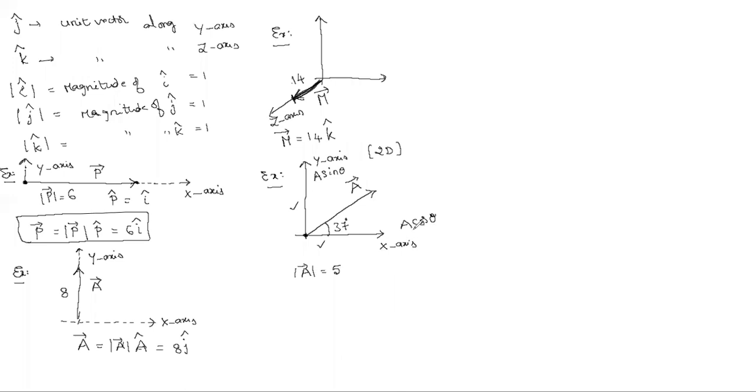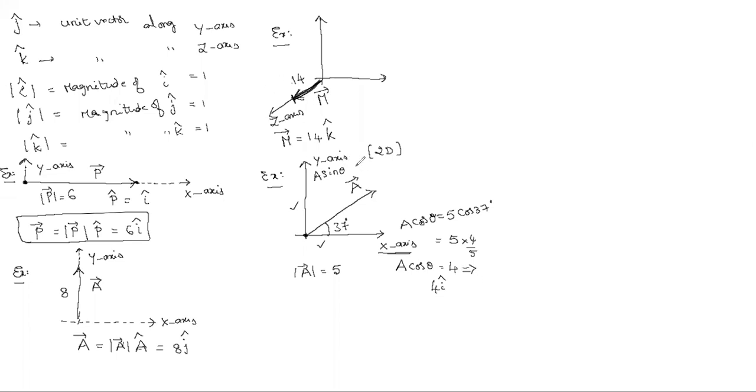Here, A is 5, and cos theta, cos 37, is 4/5, sir. Very good, you remember that. So A cos theta along the x-axis, how much did you get? 4, sir. Very good. This is along the x-axis or y-axis? X-axis, sir. Can I write it for my convenience in vector representation as 4 i cap? Is it correct? Yes, sir. 4 i cap or 4 j cap? 4 i cap, sir. Very good.